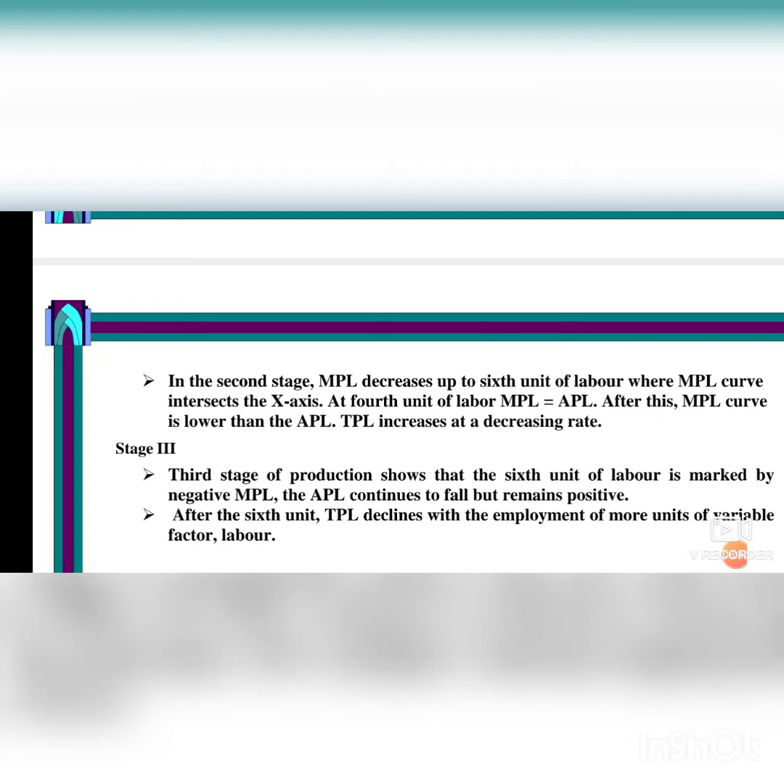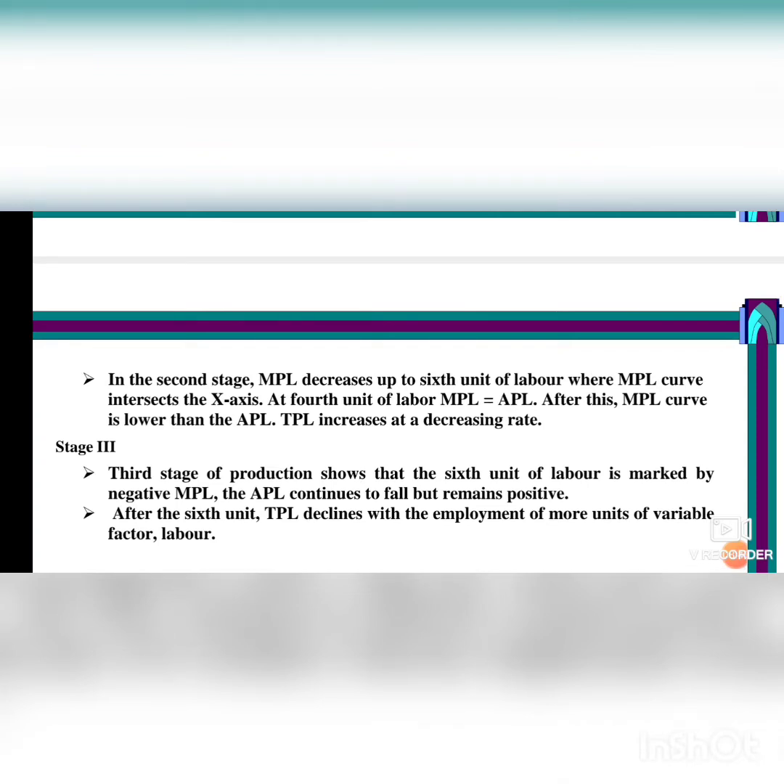In the second stage, MPL decreases up to the 6th unit of labor where the MPL curve intersects the x-axis. At the 4th unit of labor, MPL is equal to APL. After this MPL curve is lower than the APL. Total TPL increases at a decreasing rate. Now we will see the last stage, the third stage.